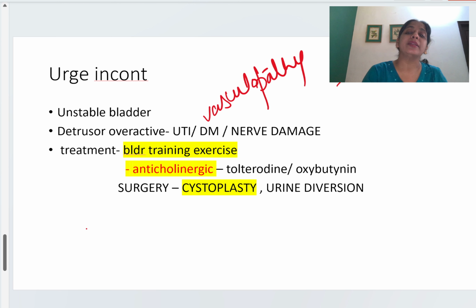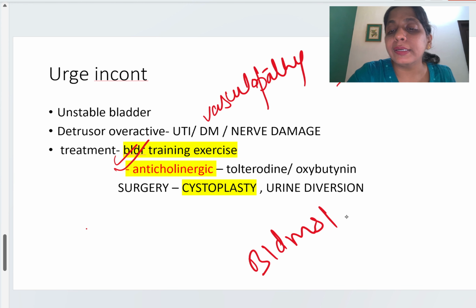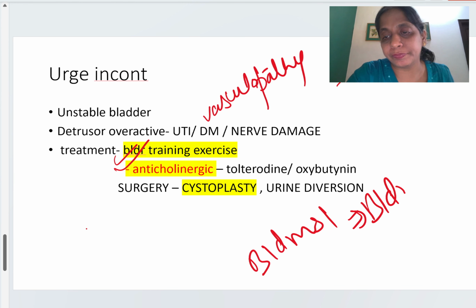So here the treatment is bladder training exercise, not the pelvic strengthening exercise. When the bladder muscle is overactive, bladder training exercises are given. Don't confuse it.